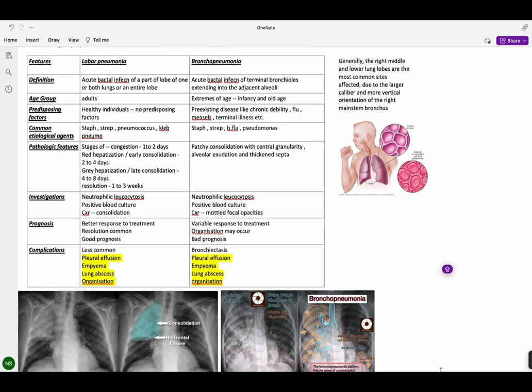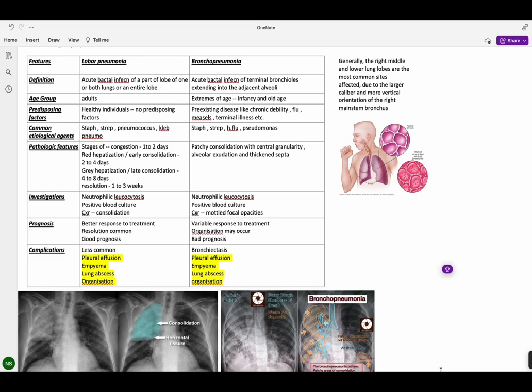Then the pathological features. In lobar pneumonia, there are four stages. The first is congestion, which lasts around 2 days. Then red hepatization, where the lung becomes solidified, just like the consistency of the liver, and red, occurring from 2 to 4 days. Then gray hepatization, grayish in color, for 8 days, and resolution will occur after 1 to 3 weeks.